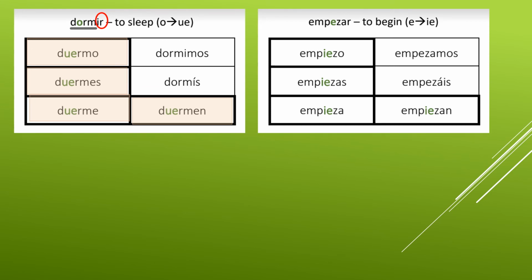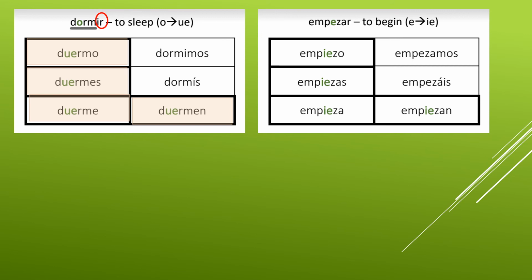Okay, write this one down as well. Empezar, to begin, is an E to IE stem changer. This is a side note that you can write down if you feel like you need to add this to your notes. Sometimes there are two of the same vowels in the stem. For example, in empezar, the stem is empez. So if you're not sure which of the vowels to change, if there's two of them, for example, this is an E to IE, and there's an E at the beginning and E in the middle, you're going to change the second E in the stem. So that's why that one is bolded, empezar. The second E will change.